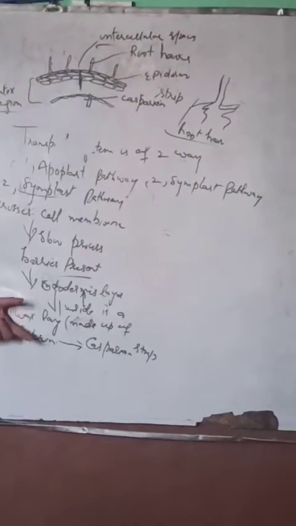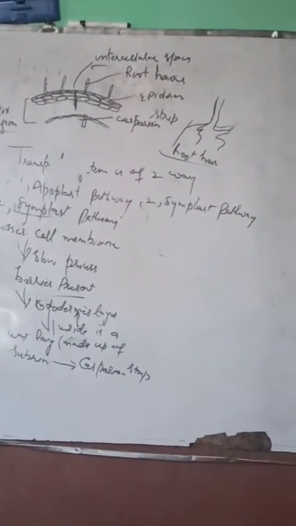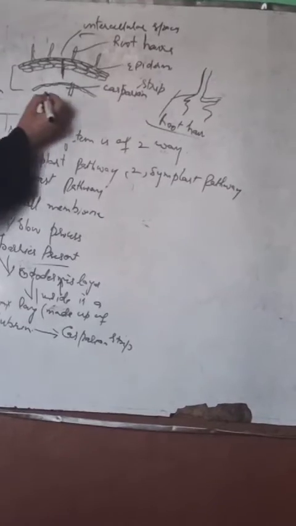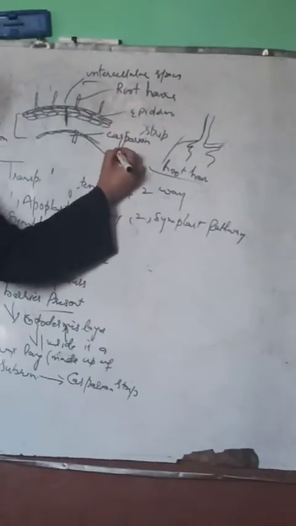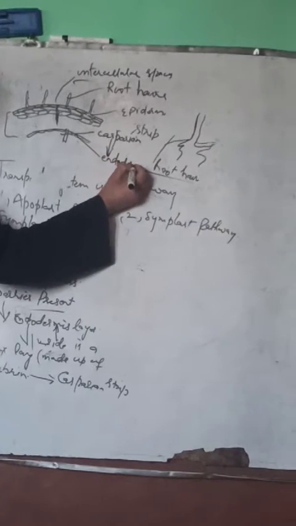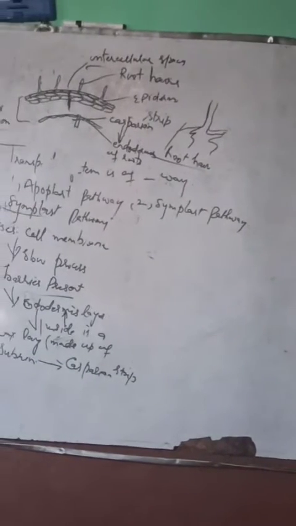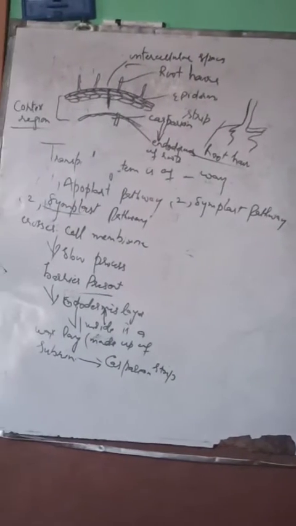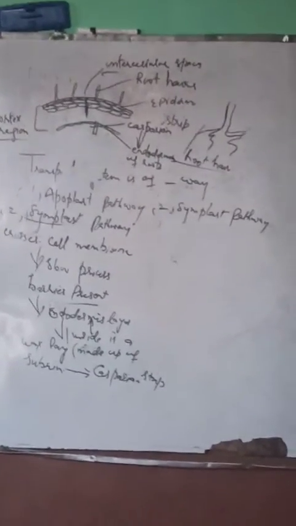We know that the Casparian strip is present in the endodermis of roots.